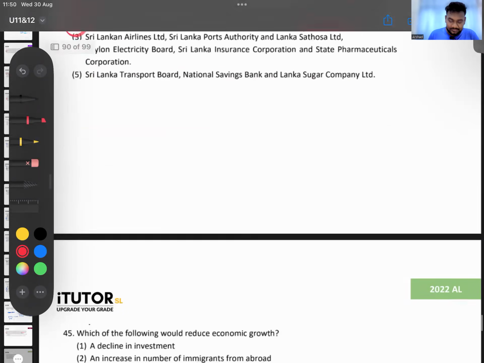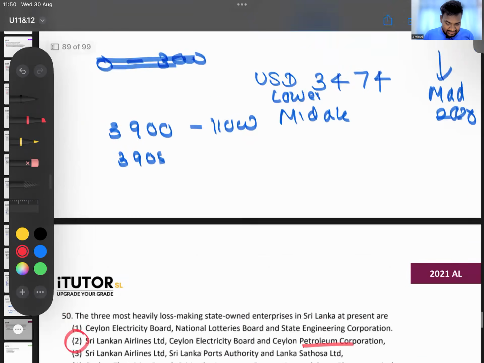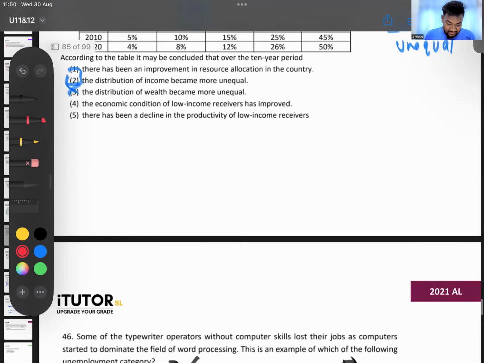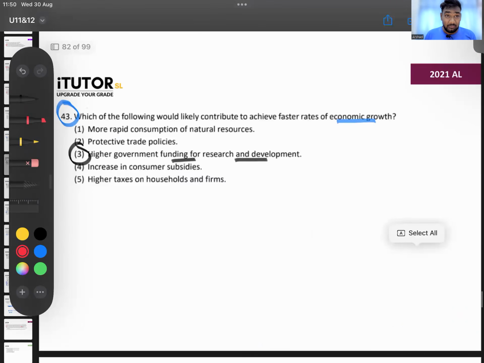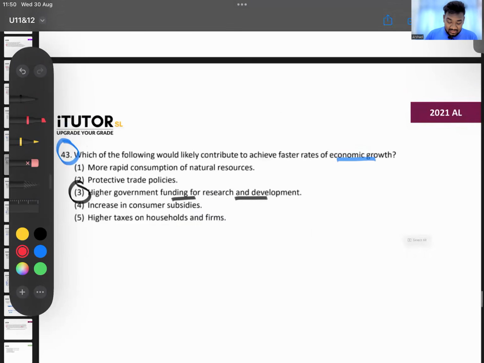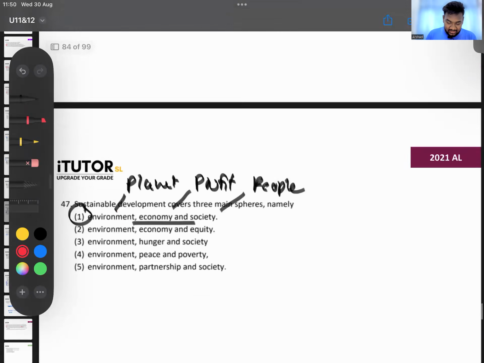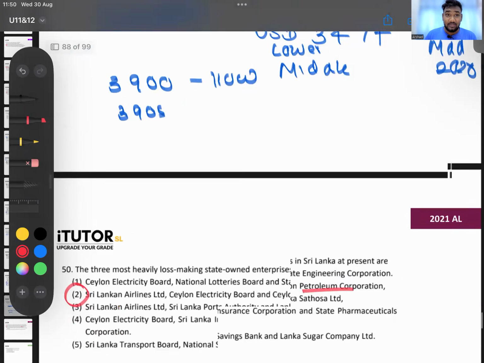Right, 21 done. Any questions, guys? Okay. 40. So you get 8 questions. Now remember, you get 8 questions in your paper, in the latest paper. So 8 questions is 16 marks. These are quick questions that come. So 2021 done. Okay, then we'll go to the last paper we have for now.